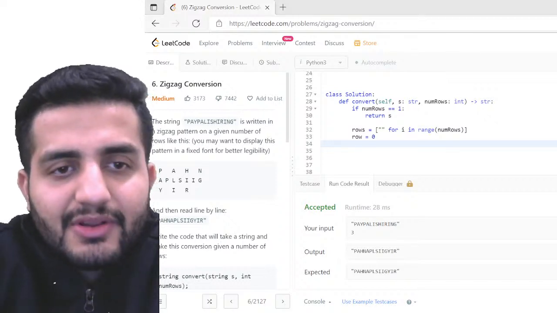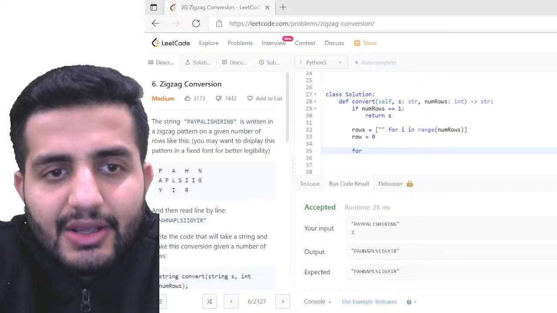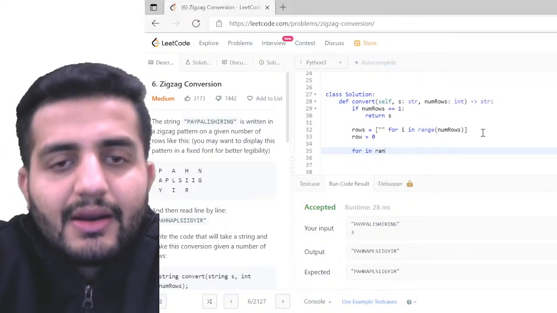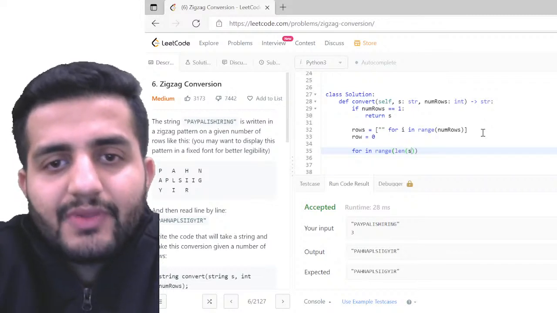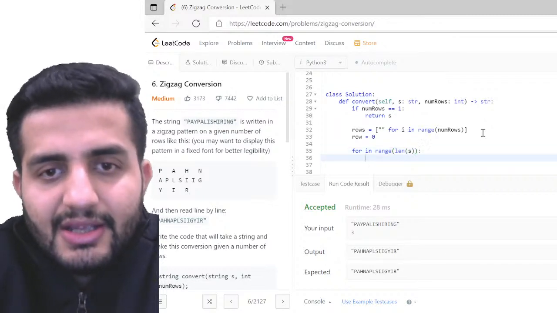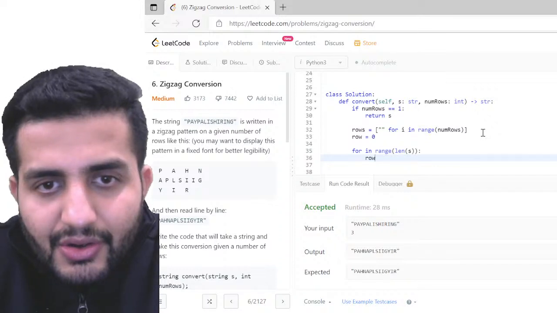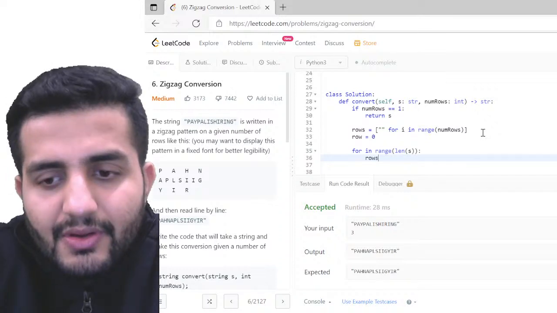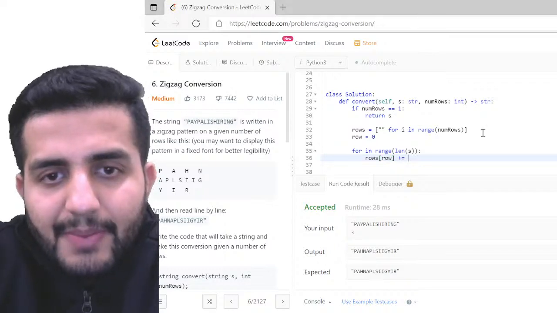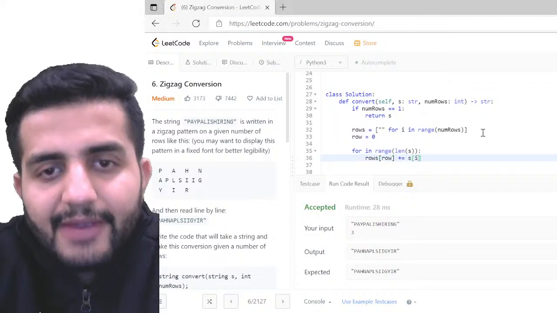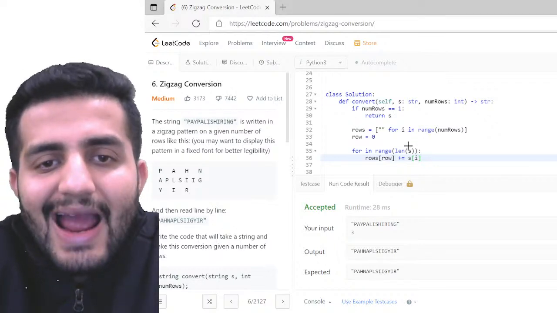Okay, let's start. Let's start with the approach. So now, I think I have to define something else, but let's start. So for I in range of, so basically my length of S. Okay, so basically each of my characters, right. So in this case my row value, so row of my row here, I'm gonna keep on appending my S of I. Cool, इसमें किसी को कोई प्रॉब्लम नहीं है. So basically I'm just keep on adding, filling up the values.